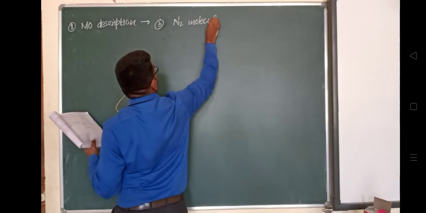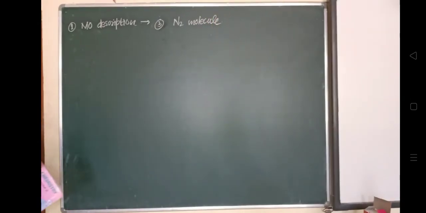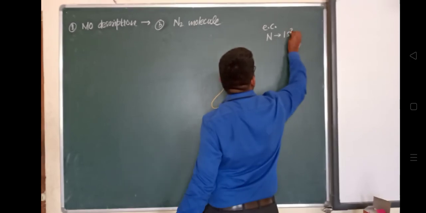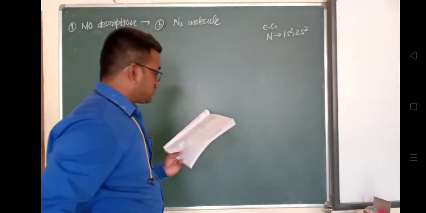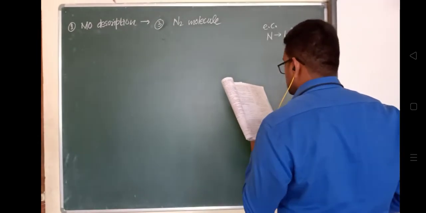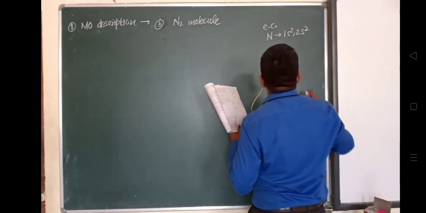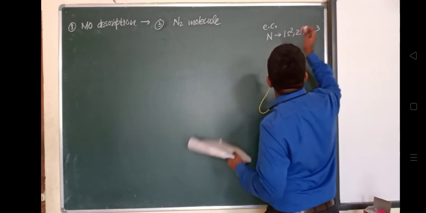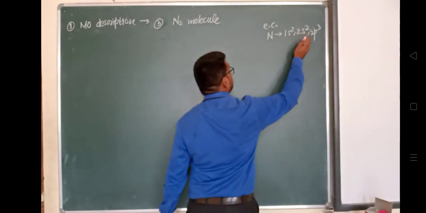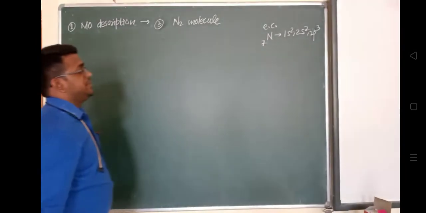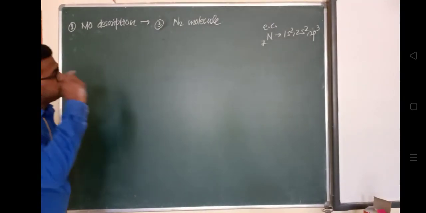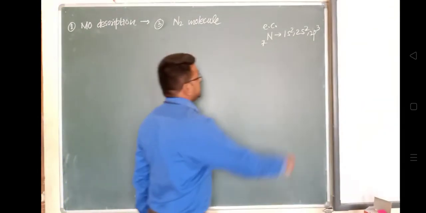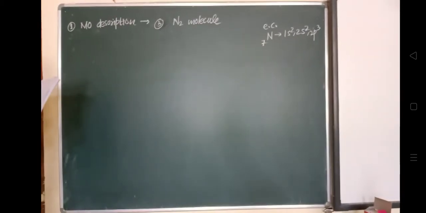If we see the electronic configuration of the nitrogen atom, it is 1s2, 2s2 and 2p3. Total how many electrons are present? 2 plus 2 plus 3 is 7. The atomic number is 7, and the nitrogen molecule will have 14 electrons. So the nitrogen atom has the electronic configuration 1s2, 2s2 and 2p3, and 3 plus 2 is 5, 5 plus 2 is 7, which is the atomic number of nitrogen.